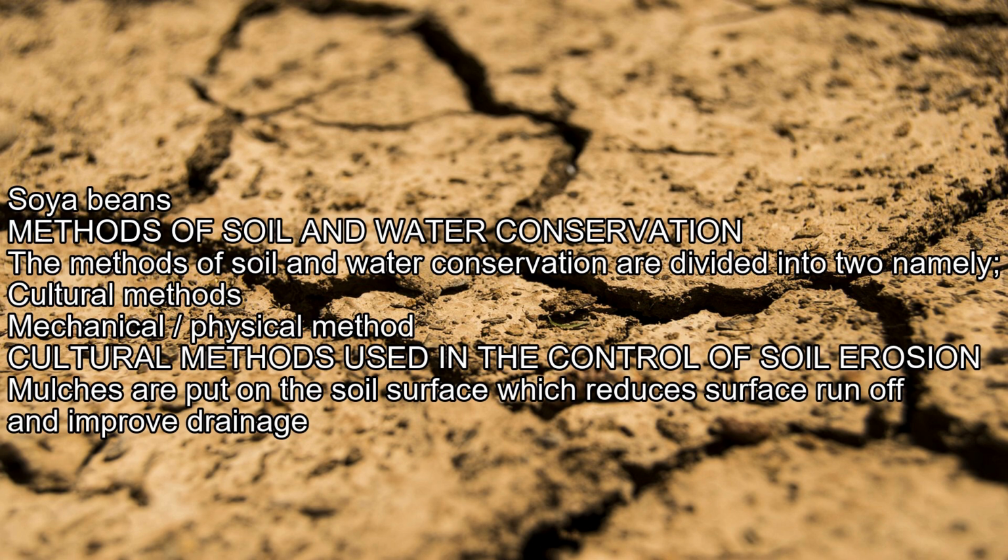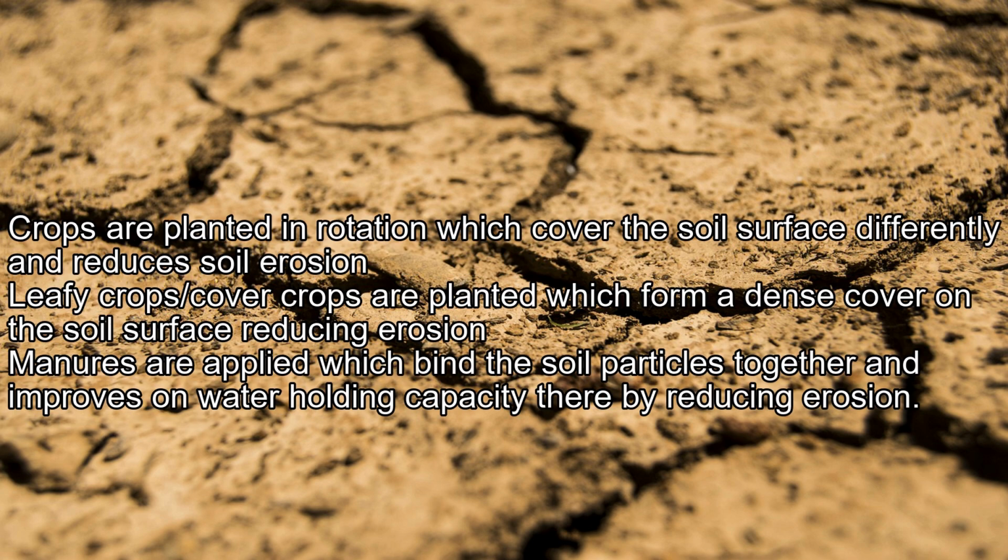Methods of soil and water conservation. The methods of soil and water conservation are divided into two, namely cultural methods and mechanical/physical methods. Cultural methods used in the control of soil erosion. Mulches are put on the soil surface, which reduces surface runoff and improves drainage. Crops are planted in rotation, which cover the soil surface differently and reduce soil erosion.